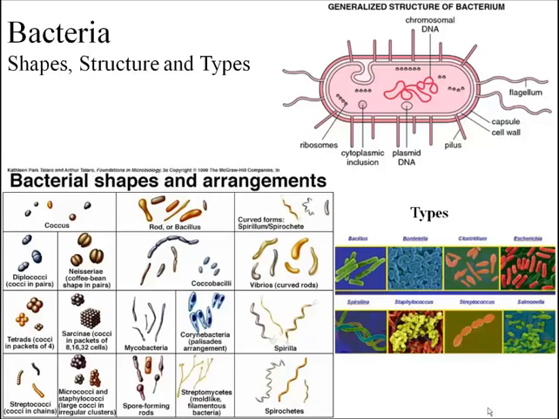Bacteria. Bacteria comprise the largest group of plant pathogens. We consider them single-celled plants of microscopic size. Some examples of what they can cause are tuberculosis, rheumatic fever, scarlet fever, tetanus, diphtheria, and pneumonia. Here again we have different forms and shapes of them, different types of them, and most of them, of course, occur in colonies.